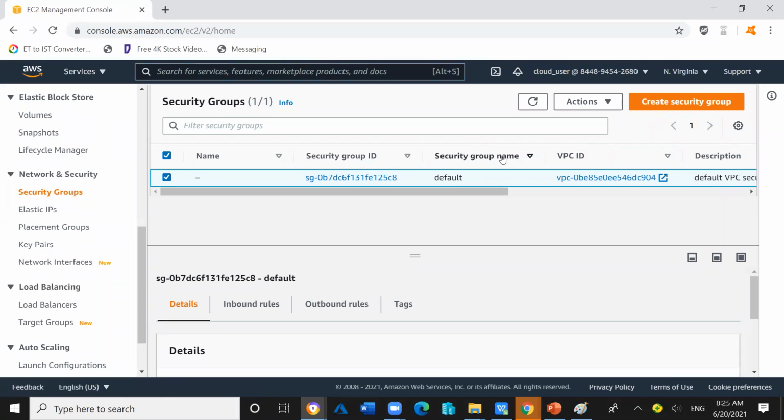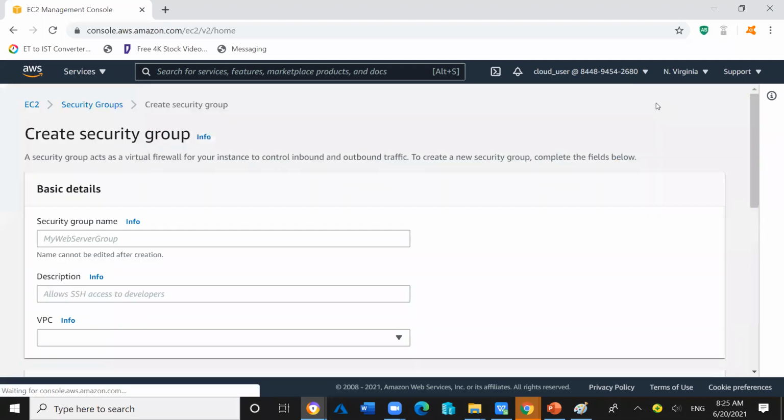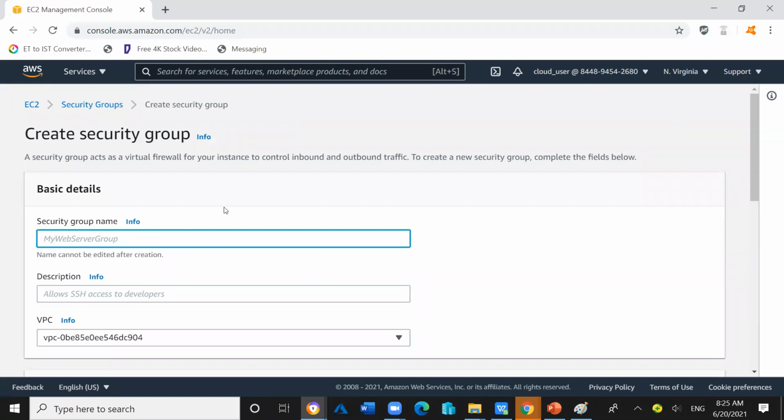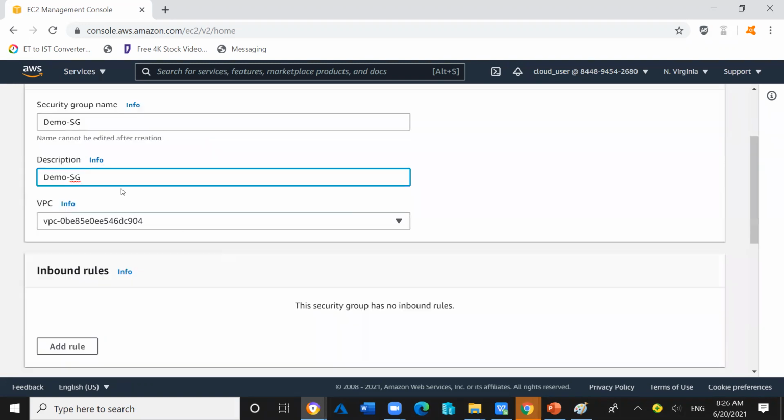By default, there is one security group. This is a default security group. This is not created by you. This is a default one. And we are going to create one security group. So click on create security group. And the name of the security group I will assign is demo SG, demo SG. The same name I will copy for the description.